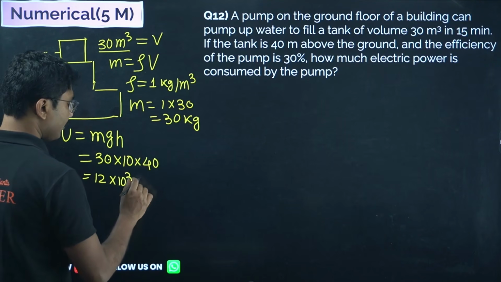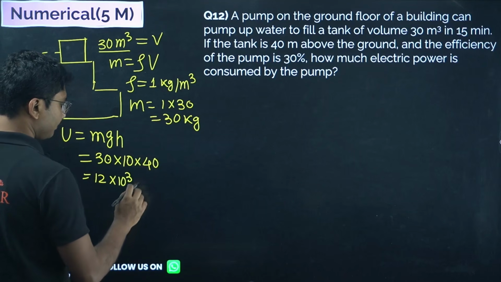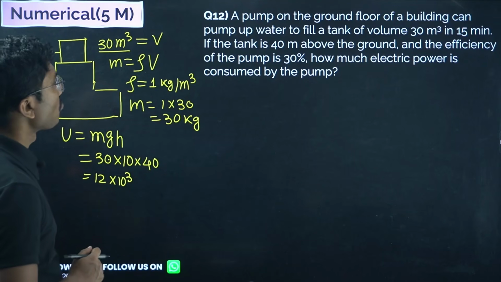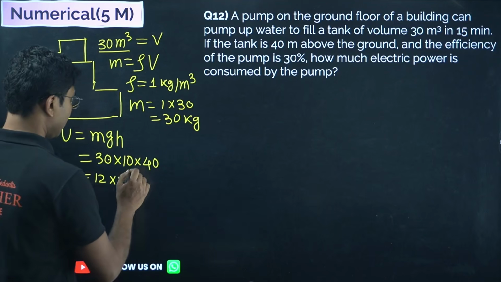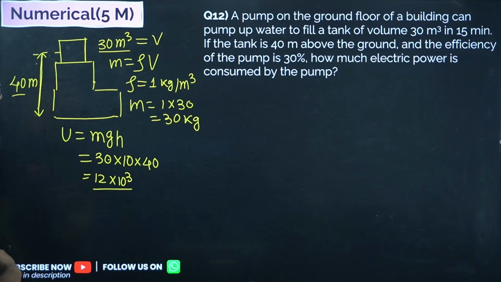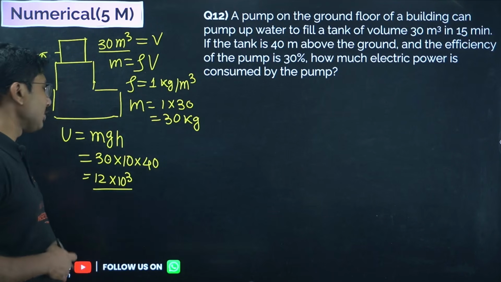Okay, so this is the potential energy of the water, right? So this into G. G I have taken 9. Okay, 10, no problem. So this is the potential energy of the water.